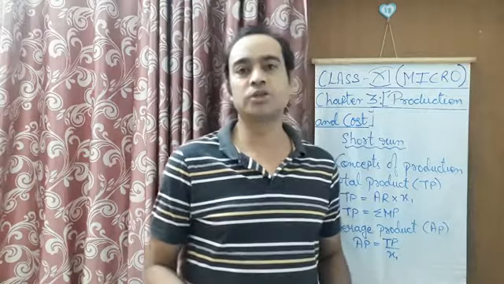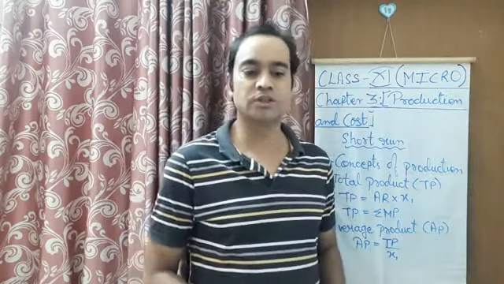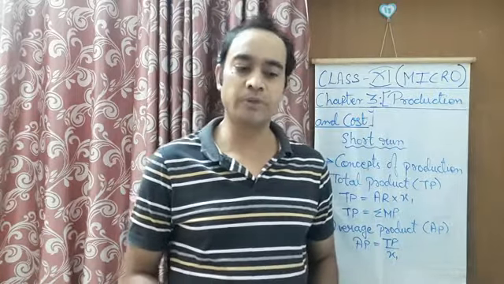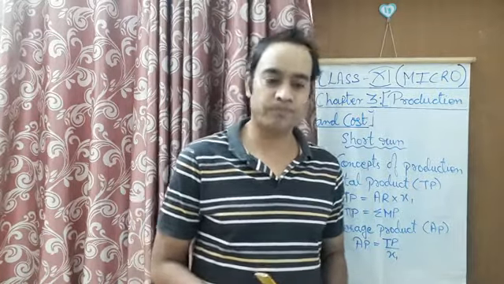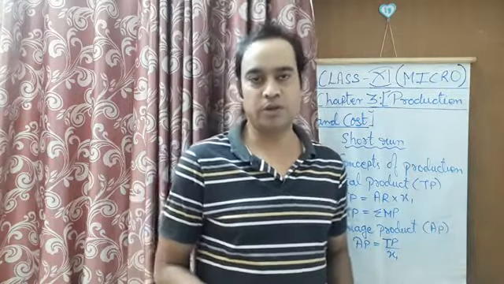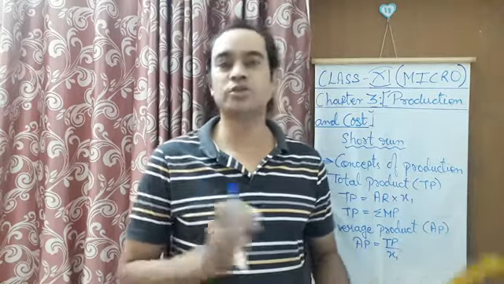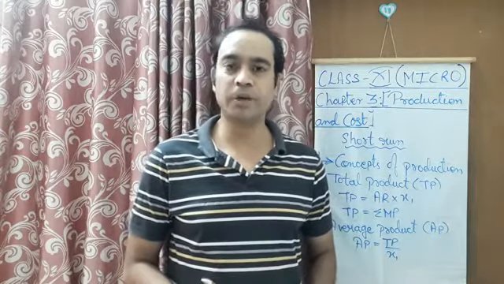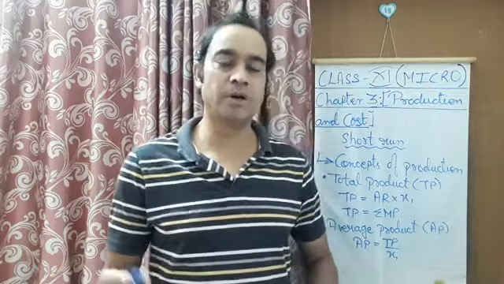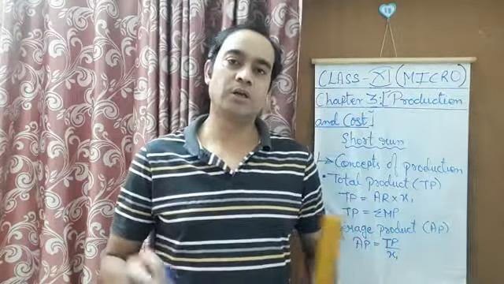In simple words, total product is the total quantity of goods produced by a firm during a given period of time with the help of given inputs. Given inputs here means in the short run we can only change the variable inputs like raw material, labor, etc., combined with the fixed factor inputs.